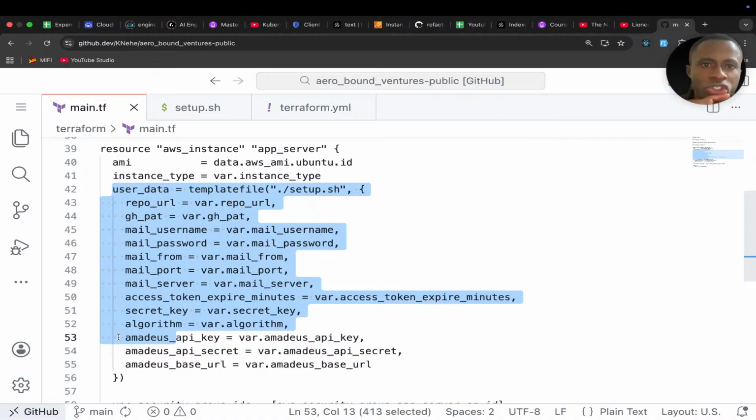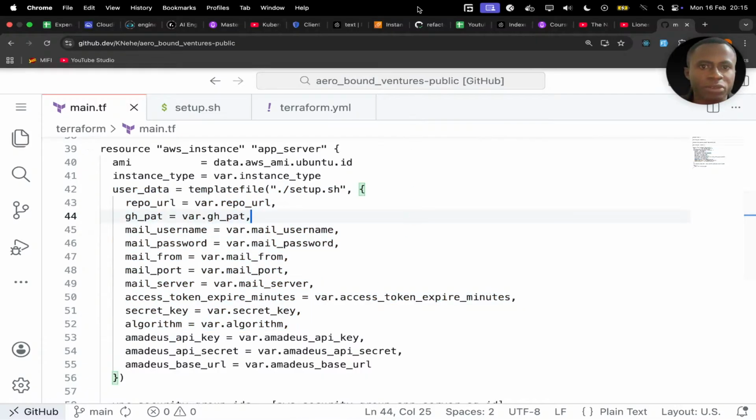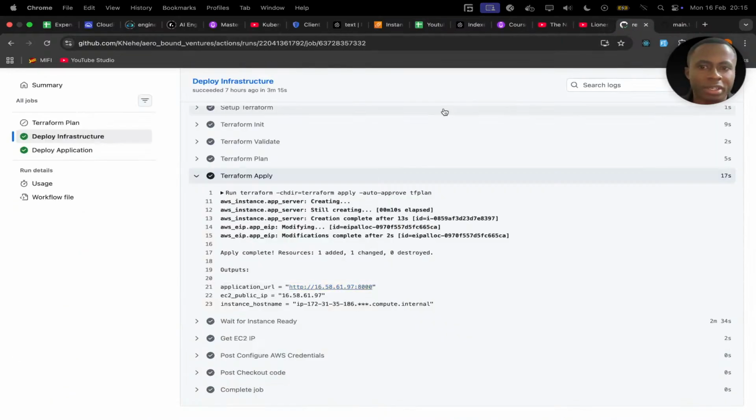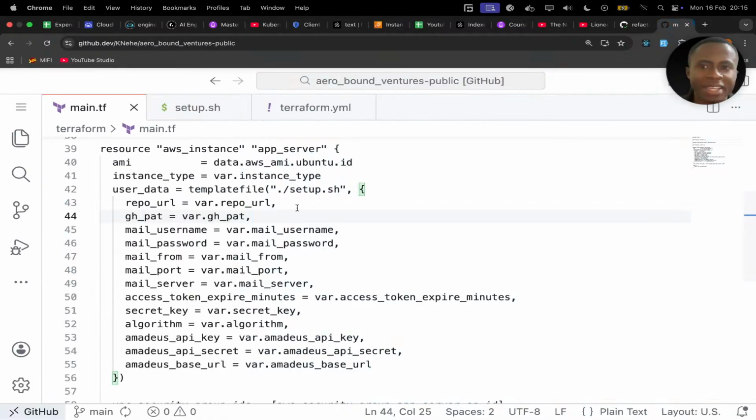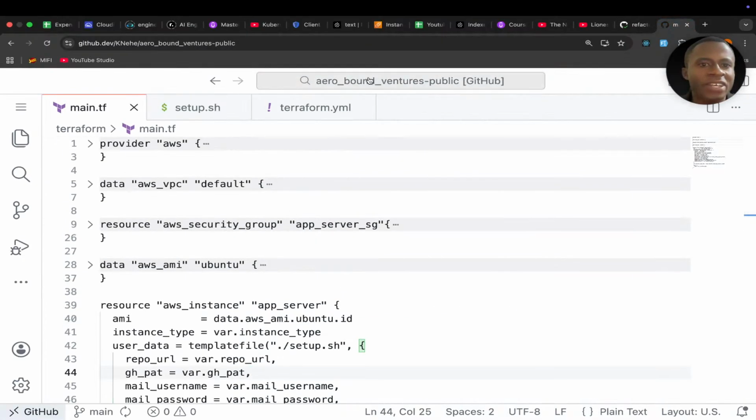So I'm going to show you that, because I did it and I wanted to save really valuable time. So first of all, to show you in the browser here, you see I did it. What I'm showing you on this side is actually the Airbound Ventures public repository. I did it on the private repository.